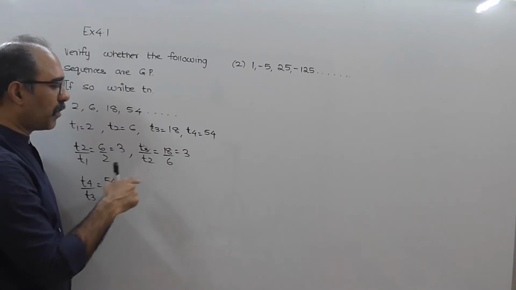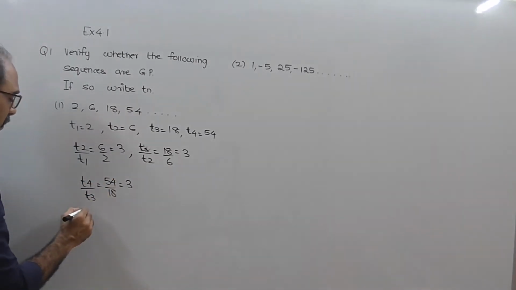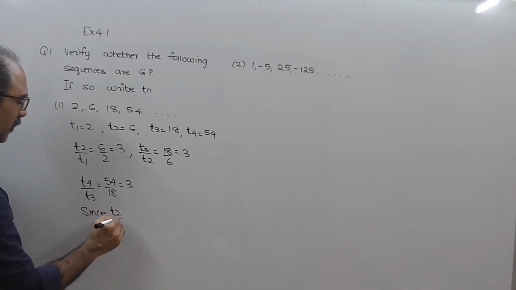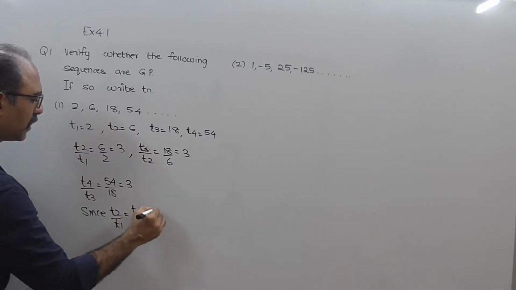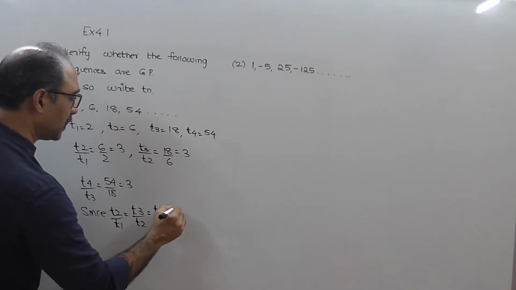So can I say that the common ratio is the same for all? Yes or no? So since T2 by T1 equal to T3 by T2 equal to T4 by T3, that is equal to 3,